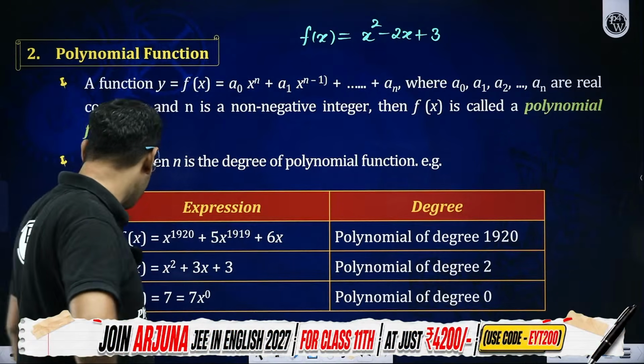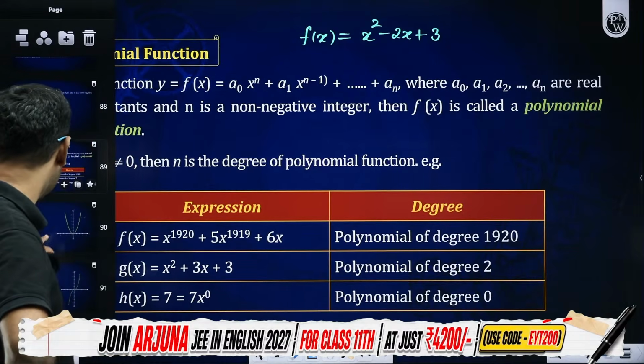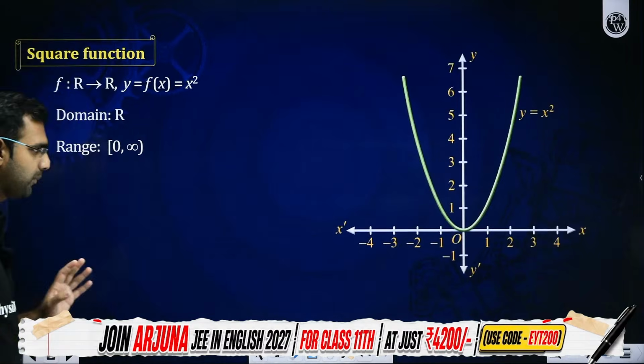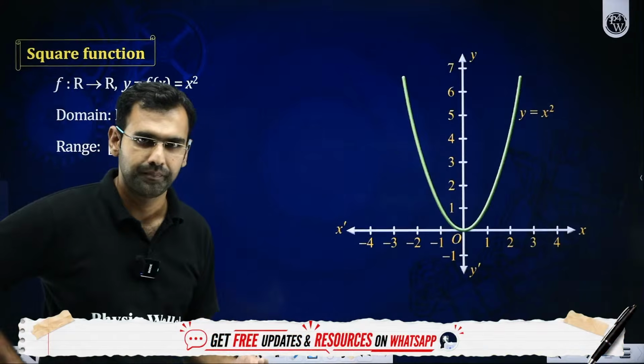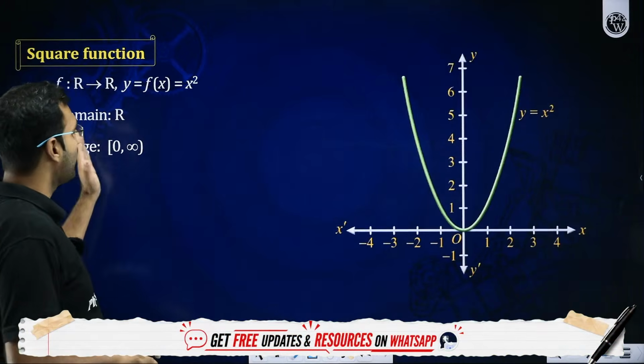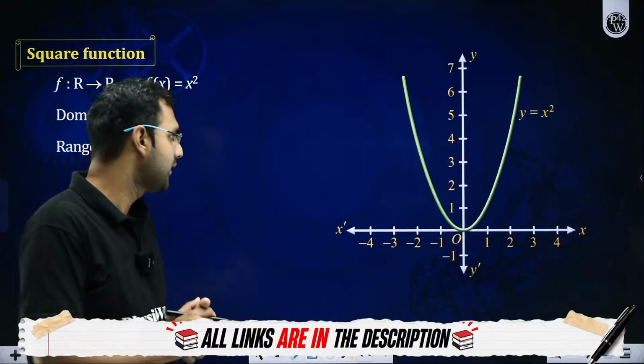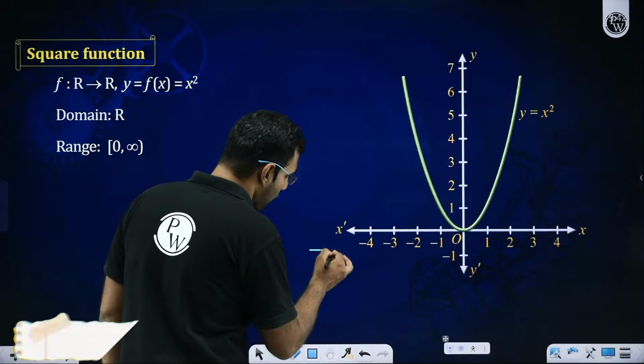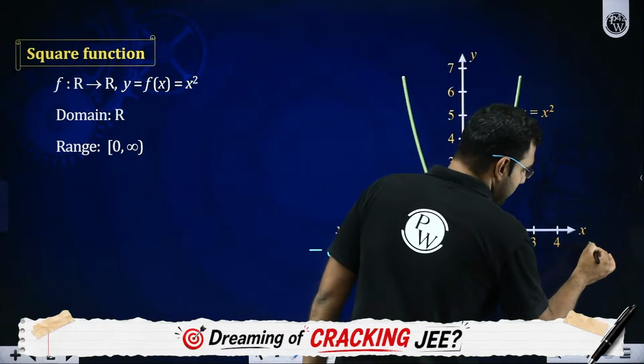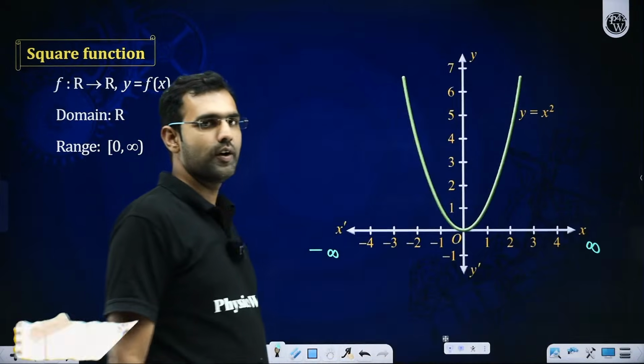So I am saying that we will see polynomial functions as well. Now I'll start explaining polynomial functions. When you look at this function, y is equal to x square, as we have just started our discussion with this, can I not try all the values from minus infinity to plus infinity? Yes, sir, we can try all the values.